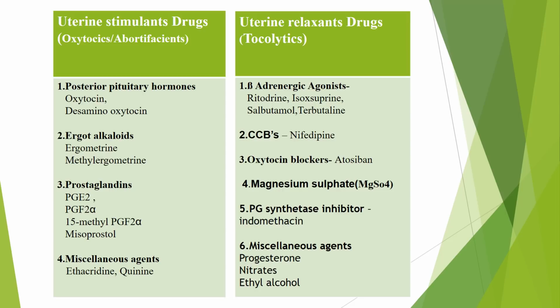Now coming to tocolytics, the first group is beta-2 agonists. Those are ritodrine, isoxsuprine, salbutamol and terbutaline. Second group is calcium channel blockers. The drug is nifedipine. Third is oxytocin blocker or oxytocin antagonist. The drug is atosiban. Fourth is magnesium sulfate. Fifth group is prostaglandin synthetase inhibitors, that is indomethacin. Sixth, miscellaneous agents are progesterone, nitrates, ethyl alcohol and general anesthetics.